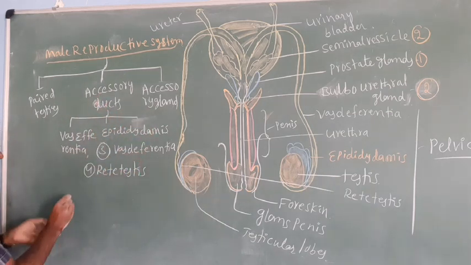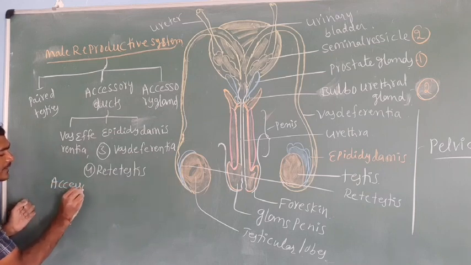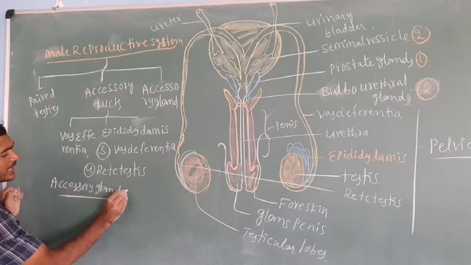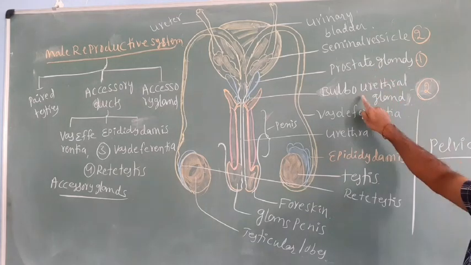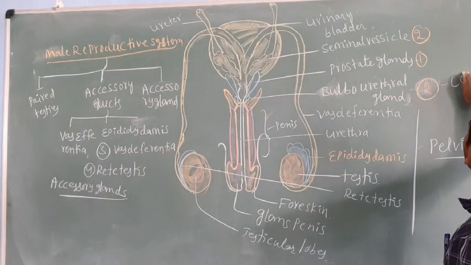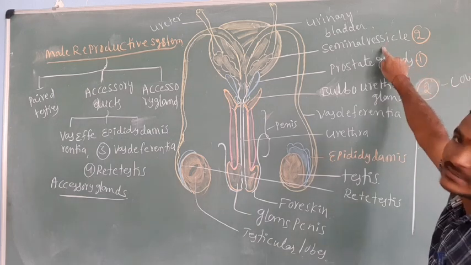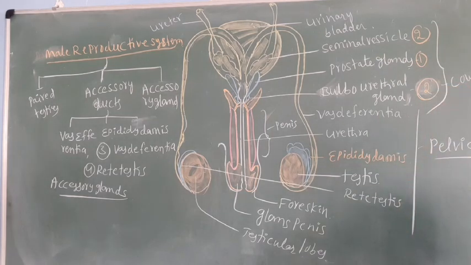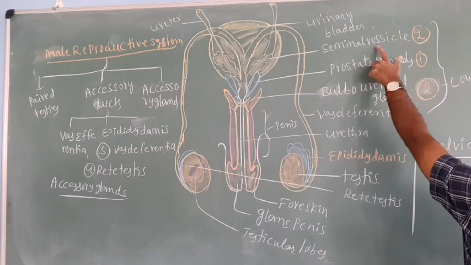The next one we are going to discuss is the accessory glands. What are the accessory glands? See here: the prostate gland, the bulbourethral glands, which are the Cowper glands, and the seminal vesicles. Bulbourethral glands are the Cowper glands, the prostate gland, the seminal vesicle.